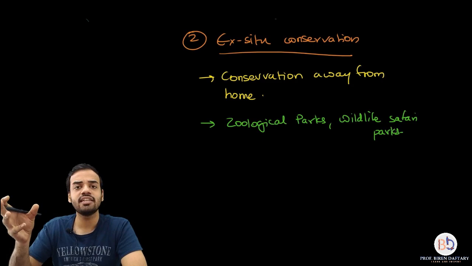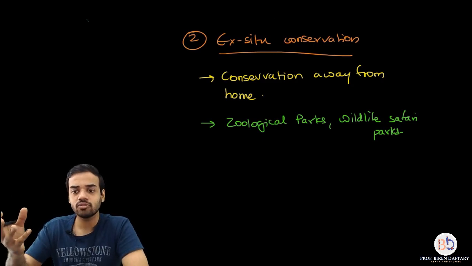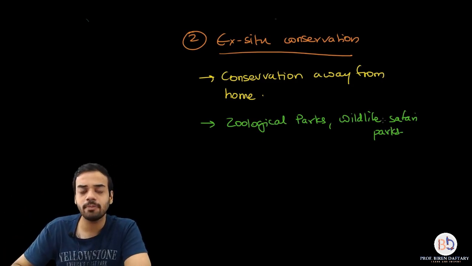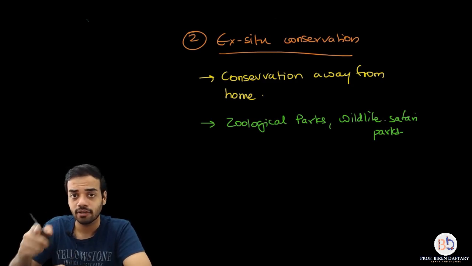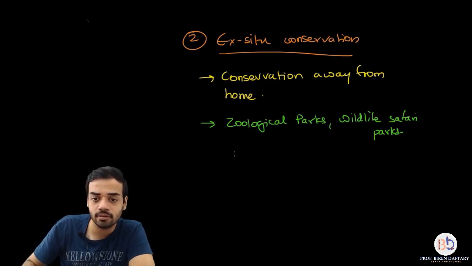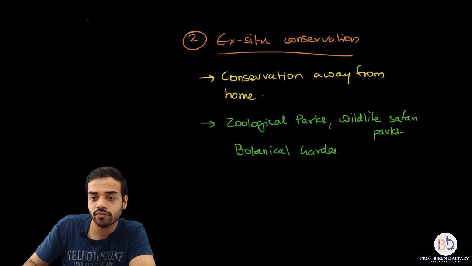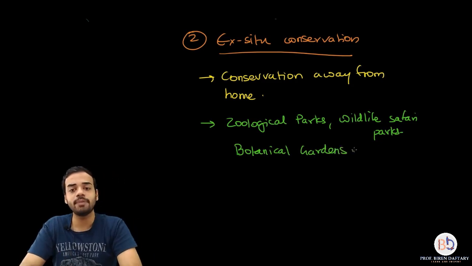So those are the areas where wildlife safari is taking place. One of them is also present in the Sanjay Gandhi National Park, if you have gone over there. And the third example is called botanical gardens. So all these are examples of how ex situ conservation can be done.